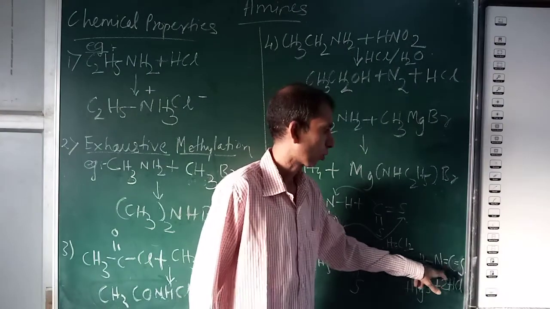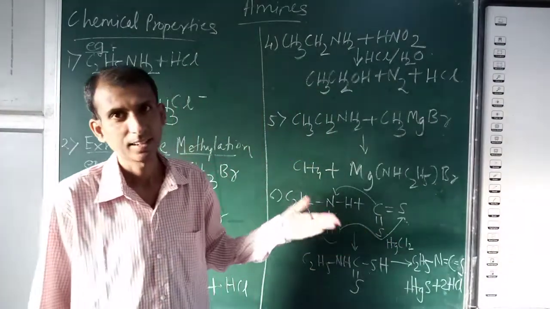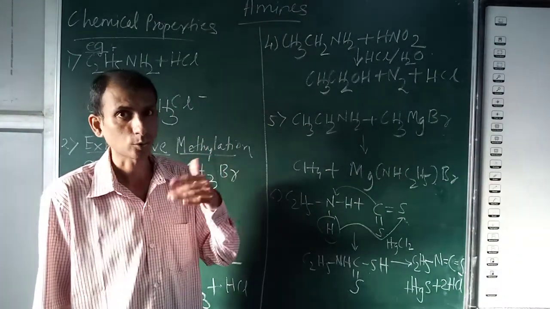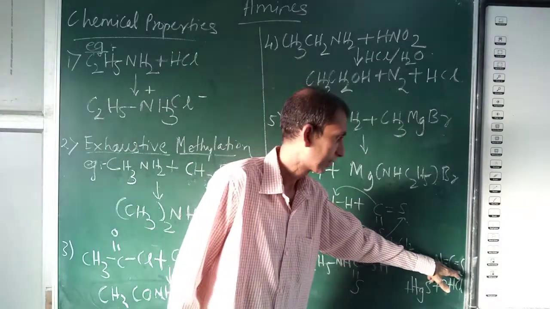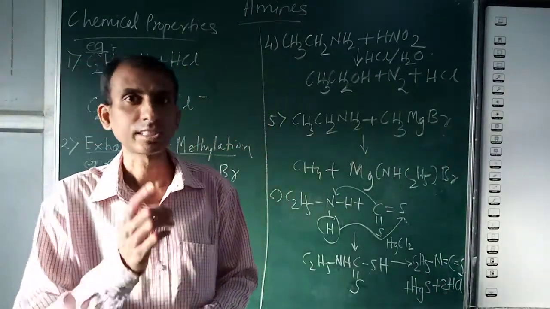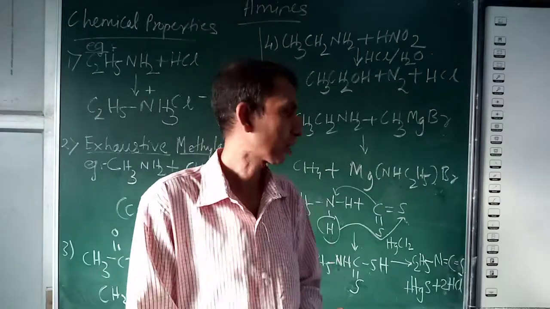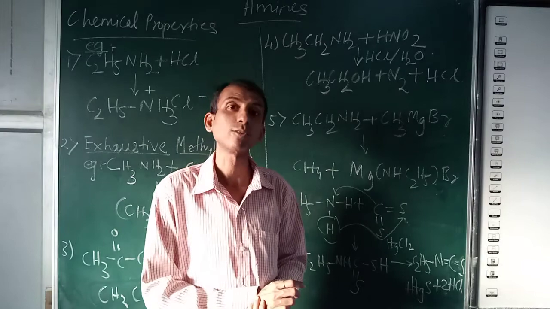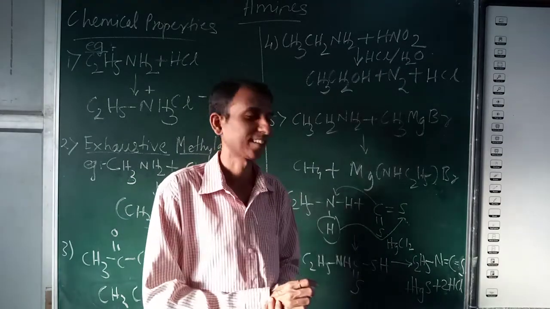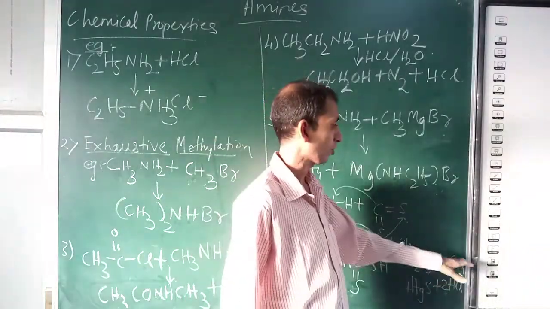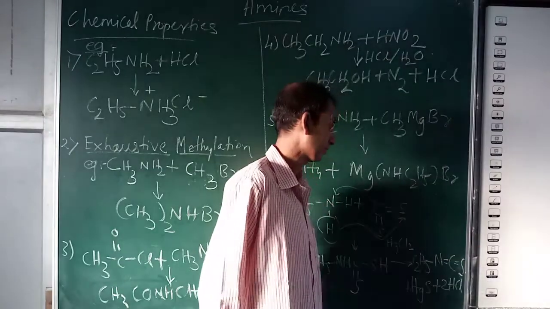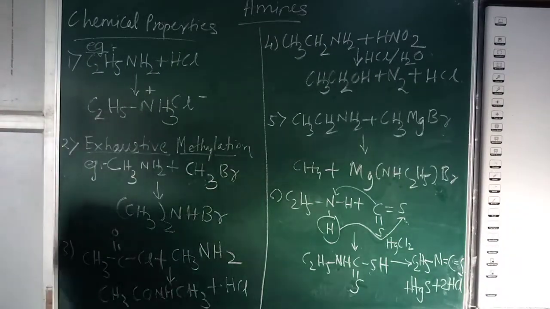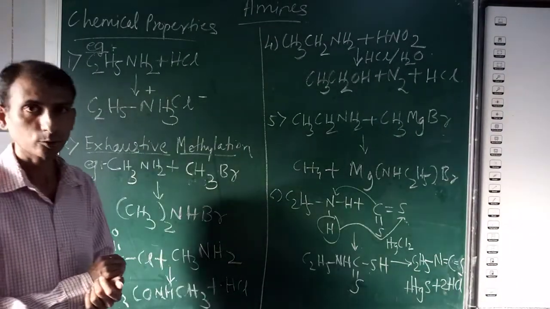It is called isothiocyanate because of the N and C arrangement; if C and N were directly attached, you could have said ethyl thiocyanate, and the iso word would not come. So this is ethyl isothiocyanate, HgS and of course 2HCl. These were the important reactions of amines, dear students.